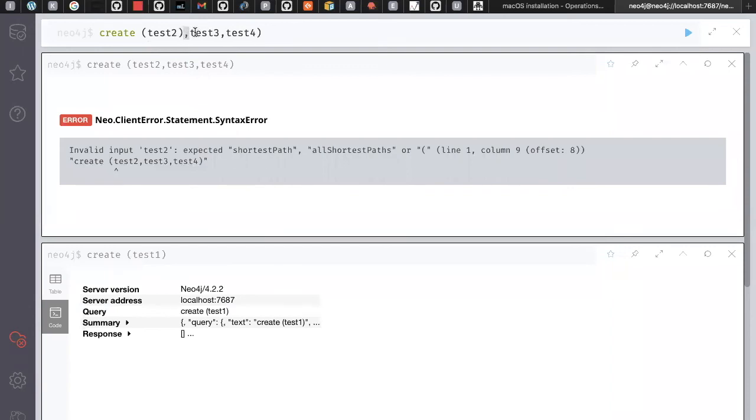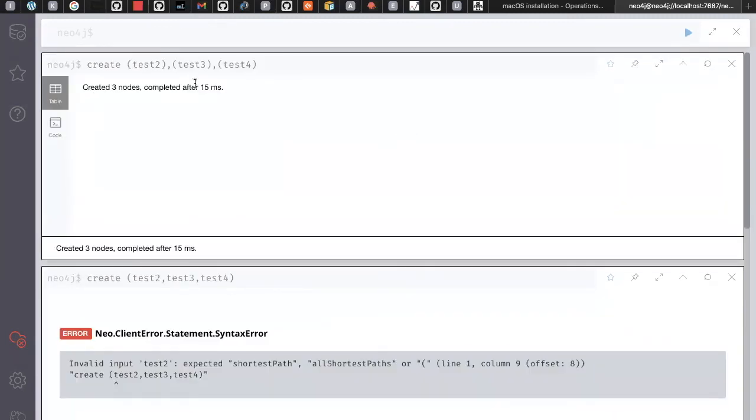So we need to follow this: when you are creating multiple nodes, you have to separate them by commas. Then enter, and see, this is created now. The first one is a single node, and the next one is multiple nodes.